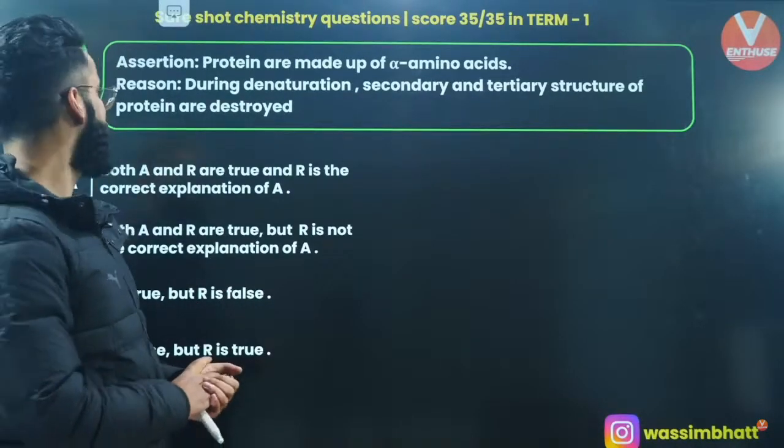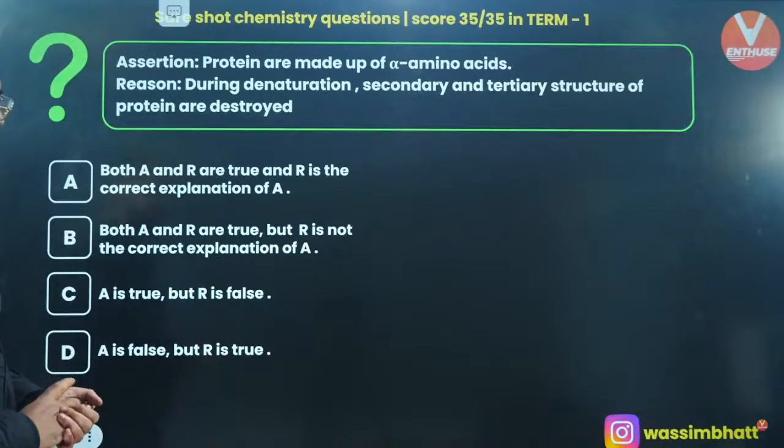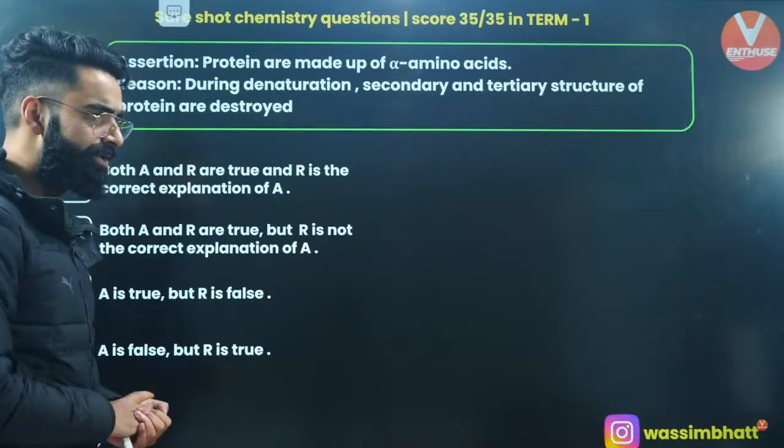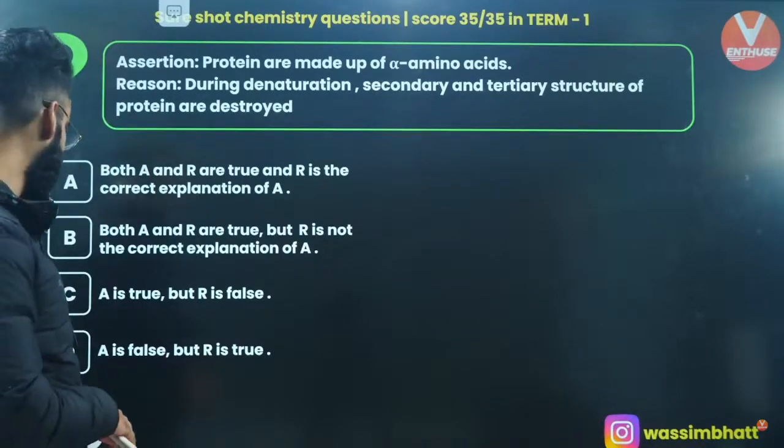Proteins are made up of alpha amino acids. During denaturation, secondary and tertiary structure of protein are destroyed. What do you think about this one? Tell me its answer fast, people.